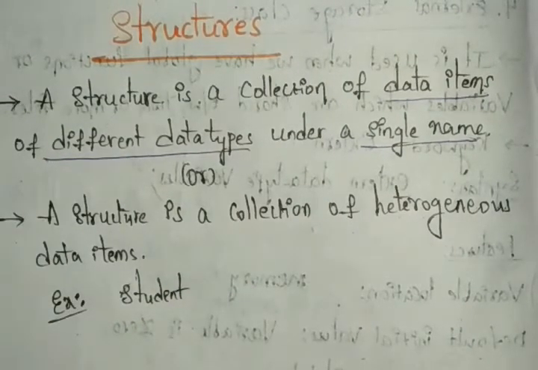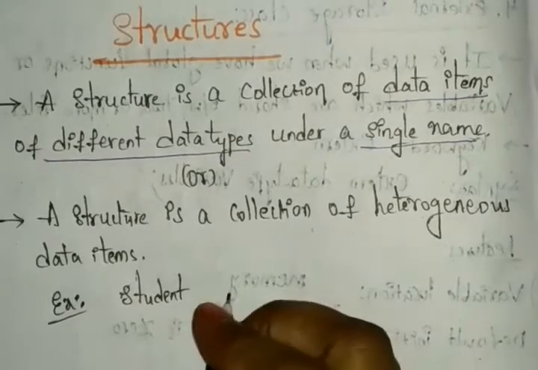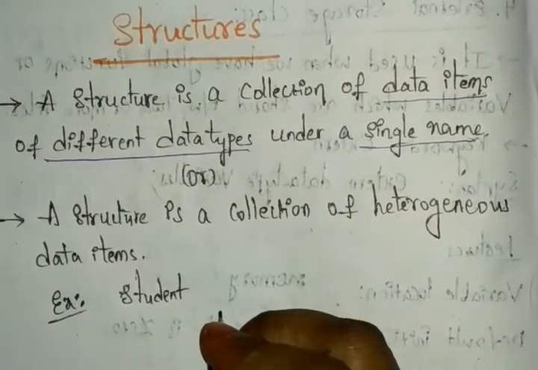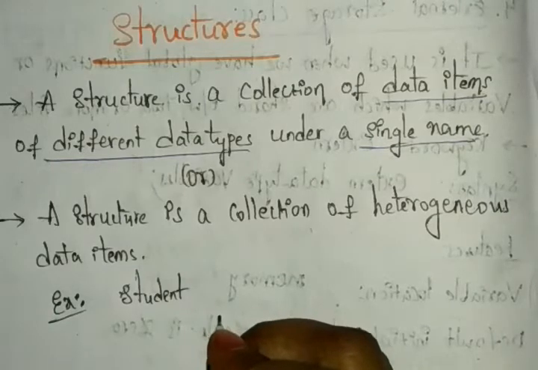A student will have several attributes like student name, student marks, student roll number, student date of birth, student phone number. So many we have. If you are taking one student, the student will have some set of attributes.